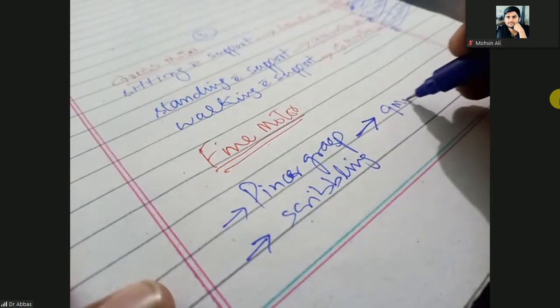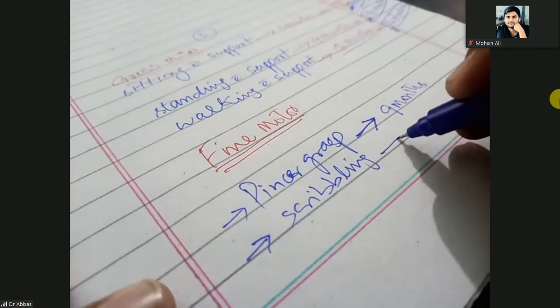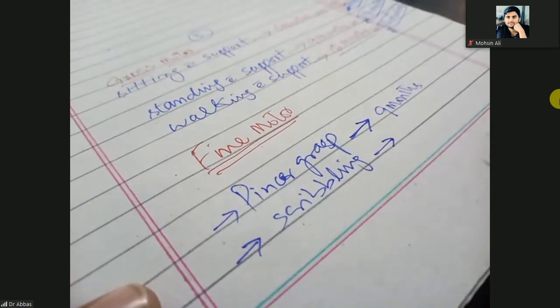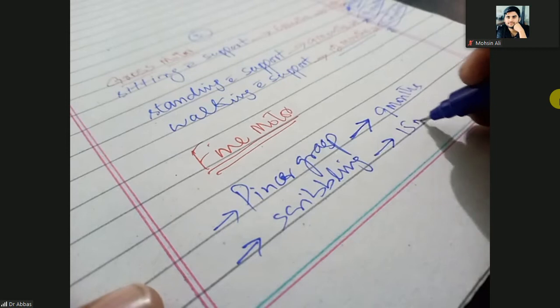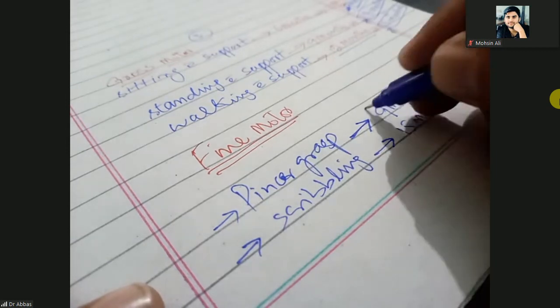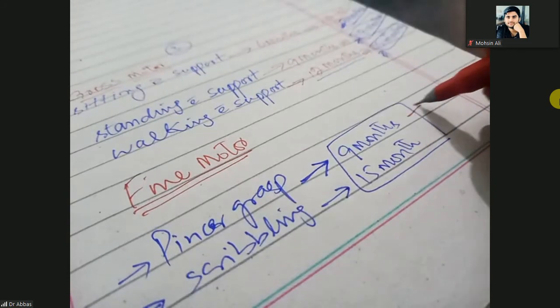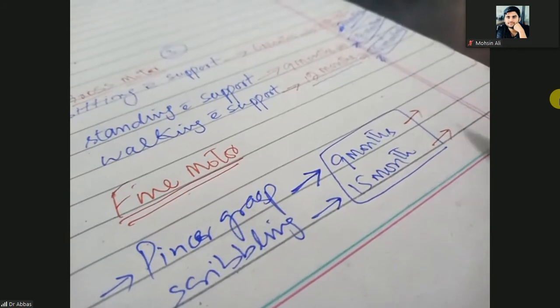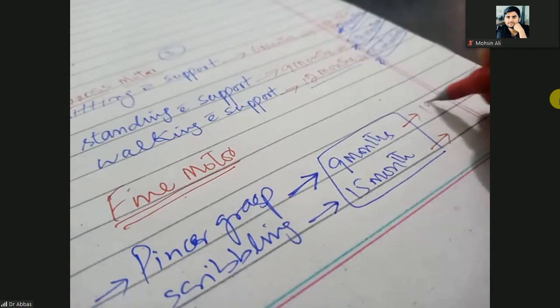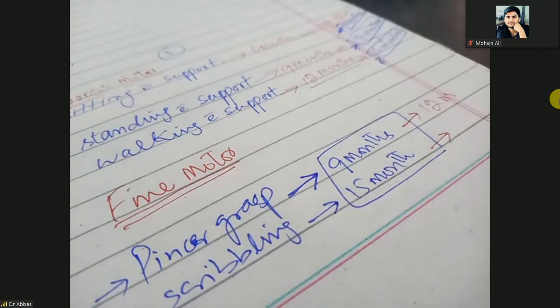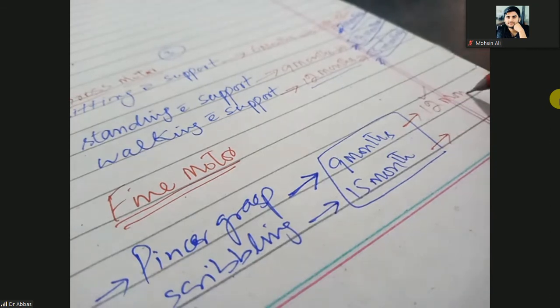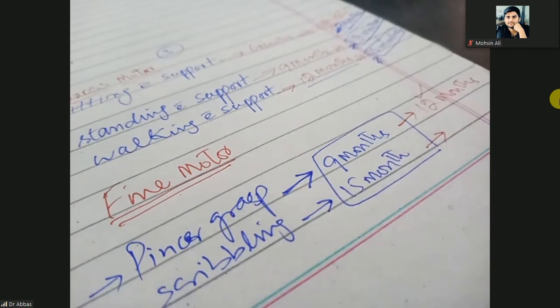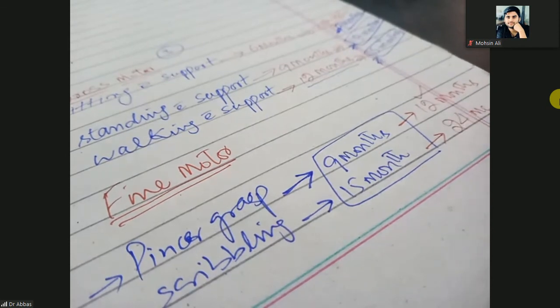Scribbling appears at the age of 15 months. This is the normal age when these will appear. But what is the upper age? Upper age is 12 months. So mature pincer grasp will be obtained up to the age of 12 months, and the mature scribbling will be obtained up to the age of 24 months.